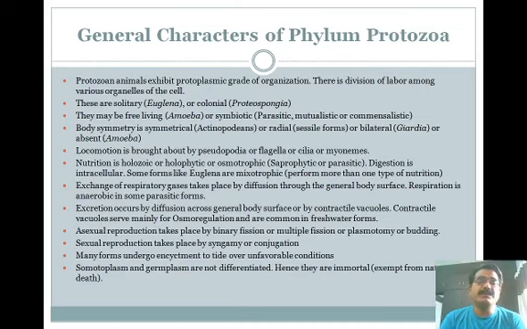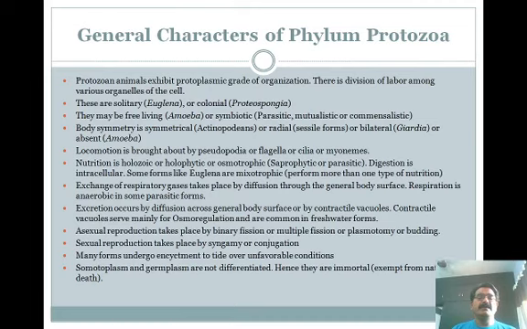Locomotion in protozoans is brought about by pseudopodia, flagella, cilia, or myonemes. These pseudopodia, flagella, cilia, or myonemes are the important locomotory organelles observed in members of phylum Protozoa.